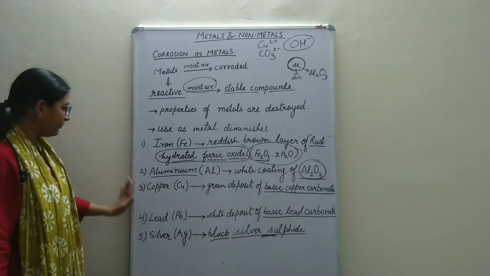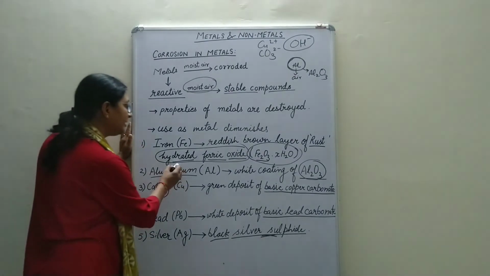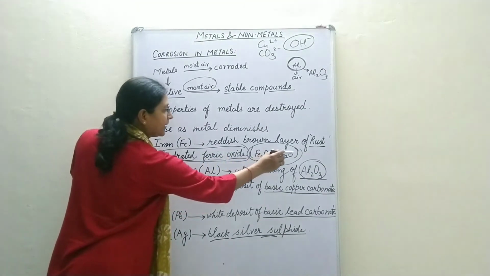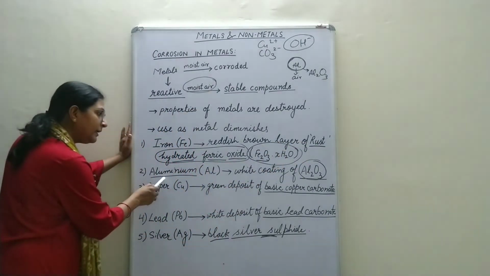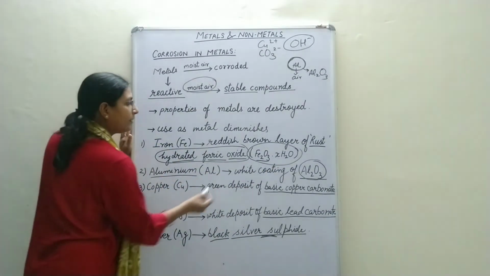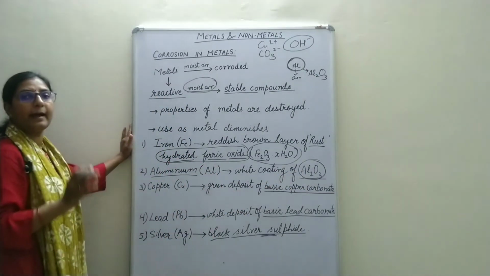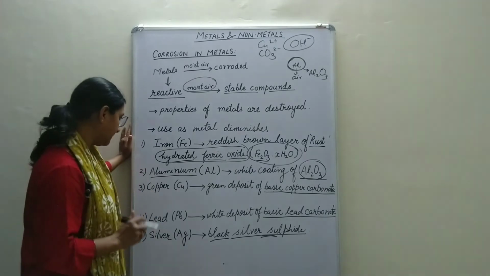Then coming to the 5 examples: iron on exposure to air forms hydrated ferric oxide, that is Fe2O3.xH2O, which is also called rust. Aluminium forms a white layer of aluminium oxide and it often acts as a protective coating around aluminium.